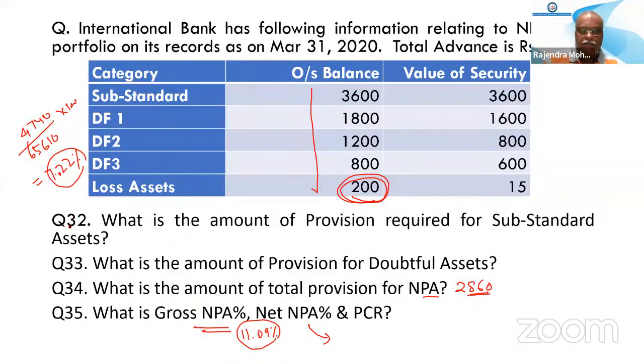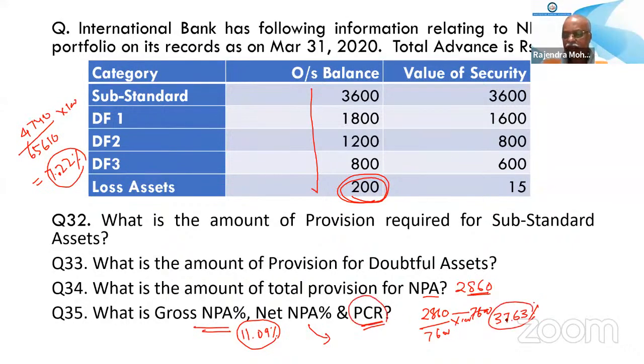Okay, clear? Now find the provision coverage ratio. 4.1, sir. It should be more than 70, around 70. Provision coverage ratio is total provision to gross NPA. So 2860 divided by 7600 into 100 is 37.63. So 37.63 will be the PCR.